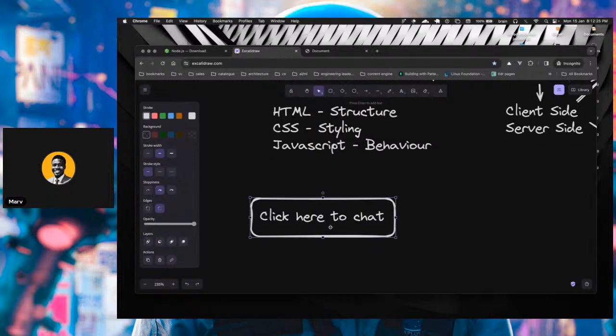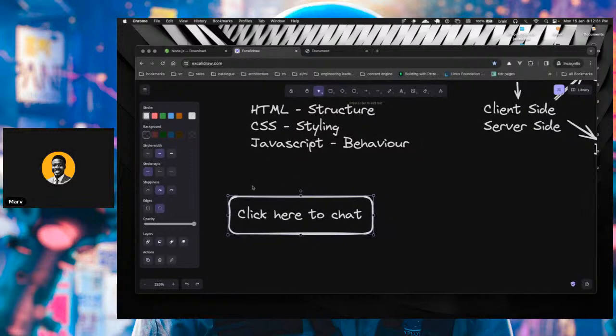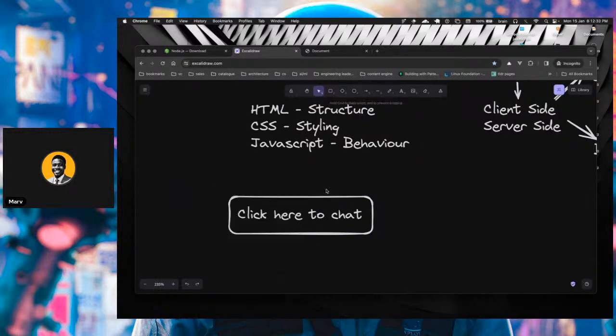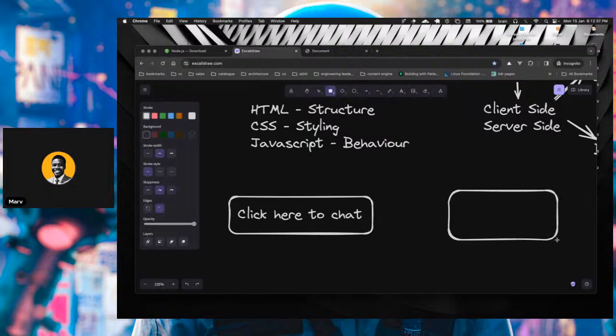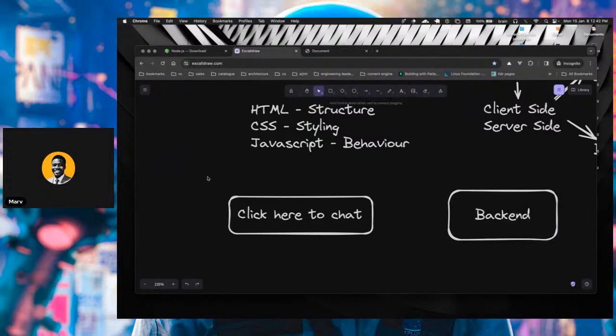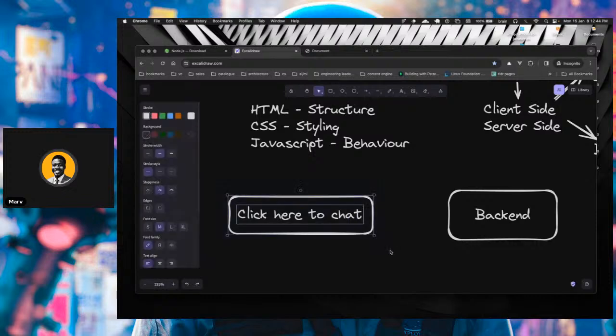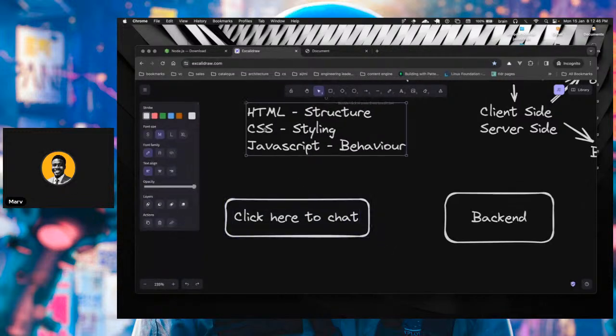Now, for some reason, before this chat will be active, you probably want to send a request. When I say sending a request, you're basically trying to send a trigger, for example, to the backend, as I mentioned earlier. So let's call this our backend. And that particular request, you would have to do that with JavaScript. You can't do that with CSS, of course. That is just for styling. You can't do that with HTML.